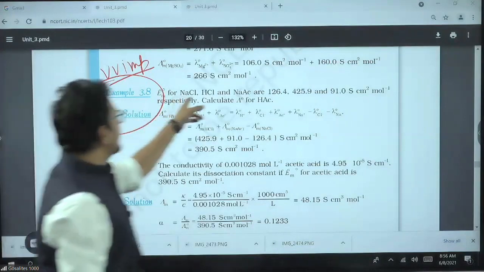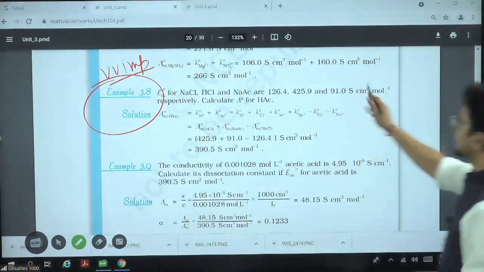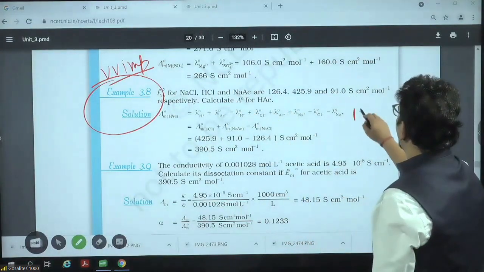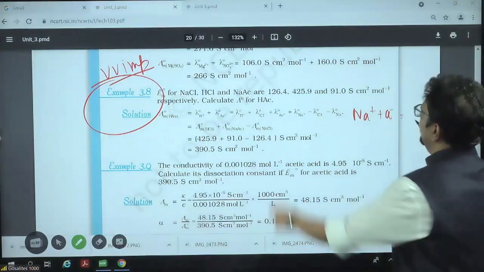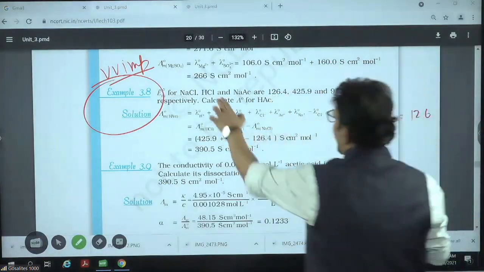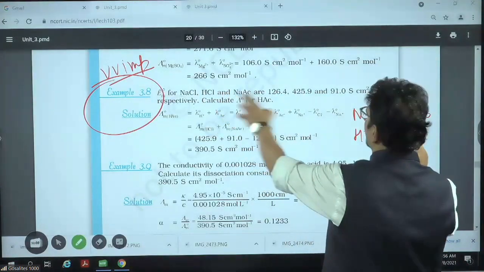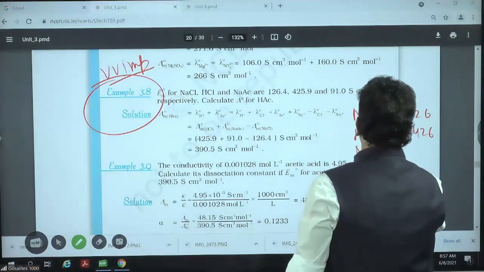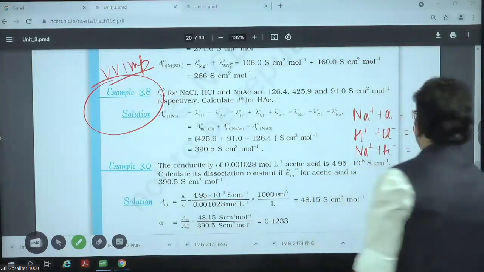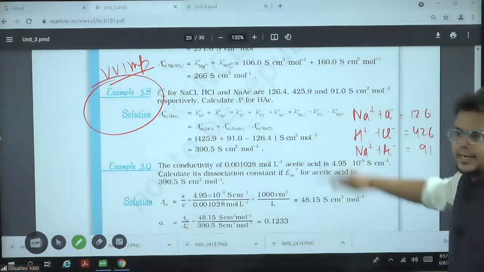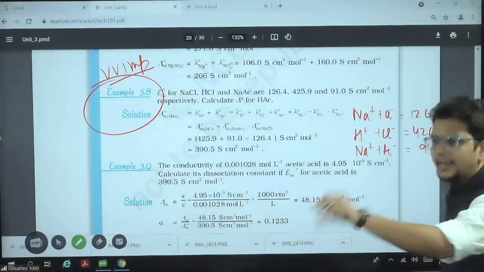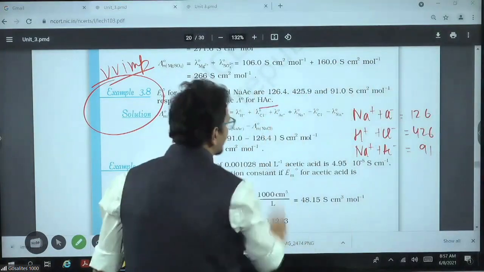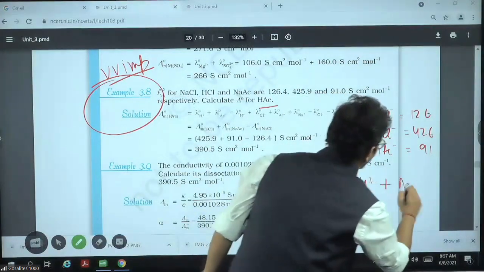Lambda naught of NaCl, HCl, NaAc given to you this much, you have to find for HAc. Check how to find. NaCl given: Na plus Cl minus value given as 126 something. HCl, H plus and Cl minus value given as 426 something. NaAc, Na plus Ac minus given as 91. Sir, what do I need to find? NaCl given, HCl given, and NaAc given. So Na plus Cl minus, H plus Cl minus, Na plus Ac minus given to us. HAc. They are asking H plus Ac minus how much?